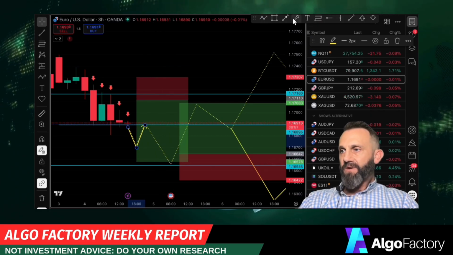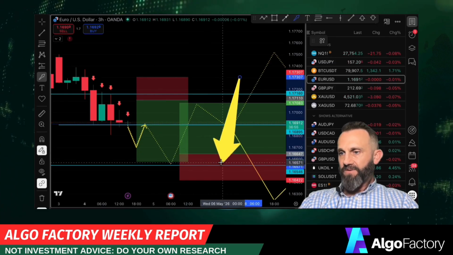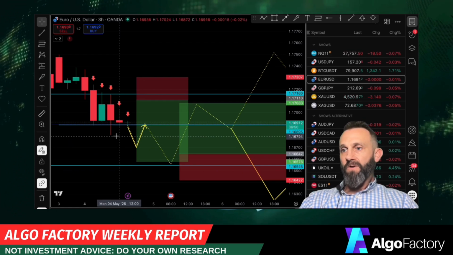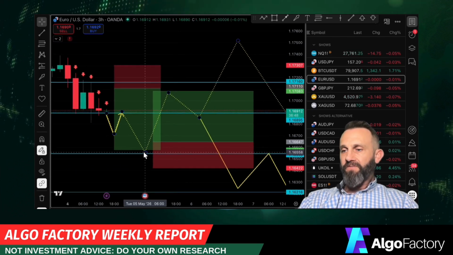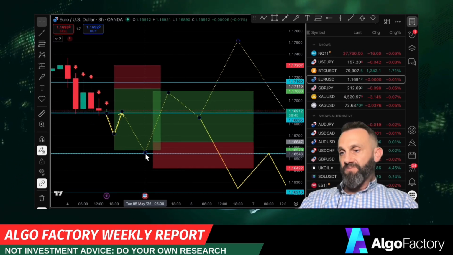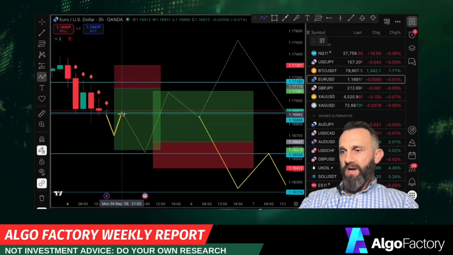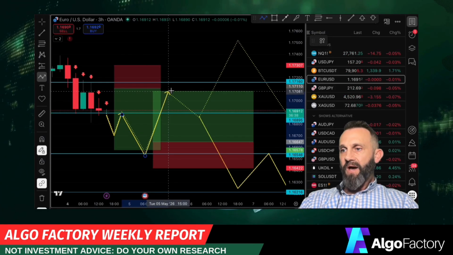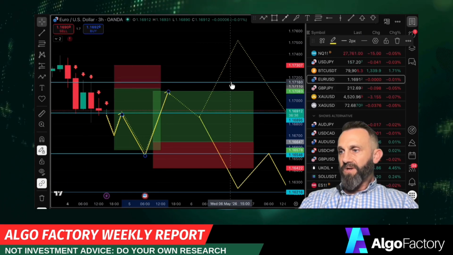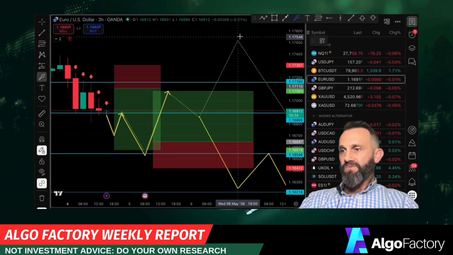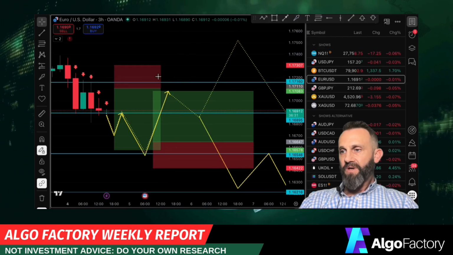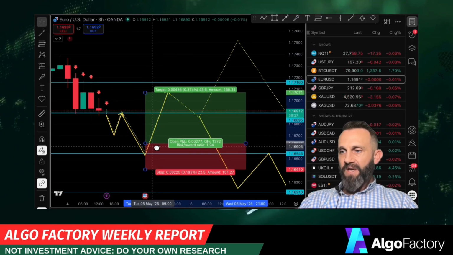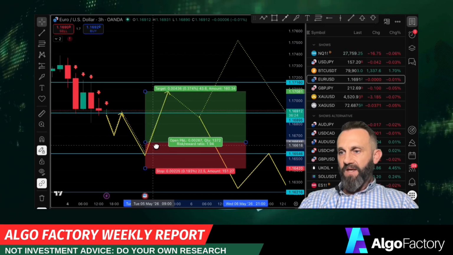Now, I would be out of this before this level right there, this blue line, and that level is 1.1654 euro to the dollar. Now, what I would also look for at that 1.16 level is a possible long. Once price turned around, and if price turned around, I might look to enter a long in this area, and then I would be out prior to this 1.1716 level, which is right here, this prior level that we talked about. I would be out. So I'm going to delete this to make this a very clear look on this trade. I might take a trade that looks something like this.